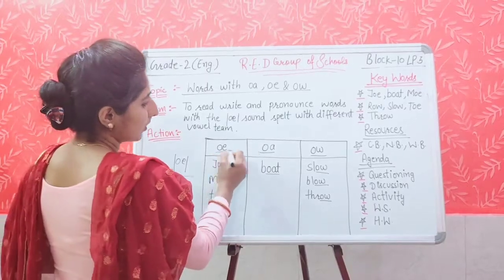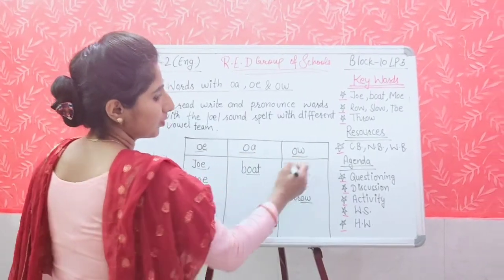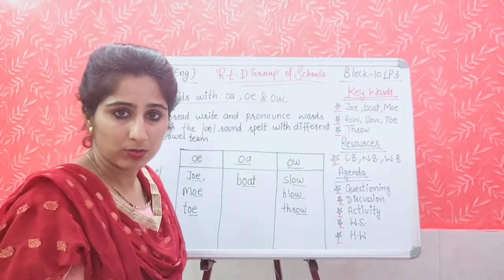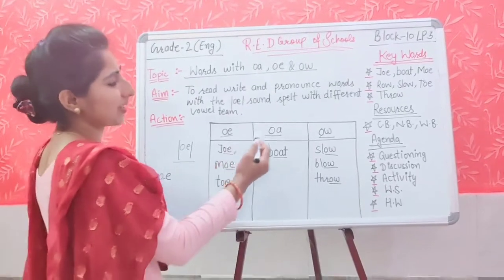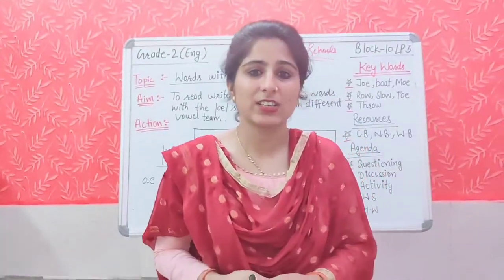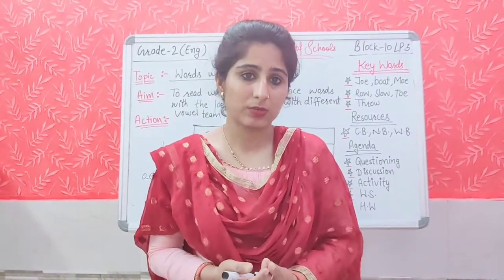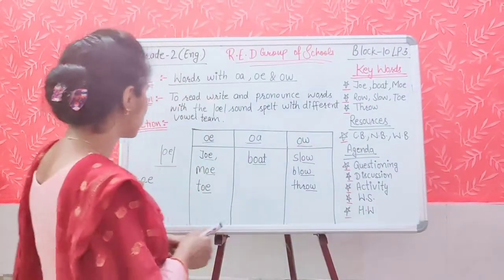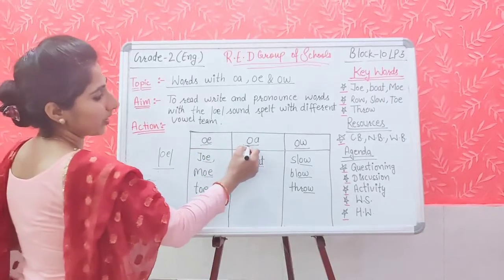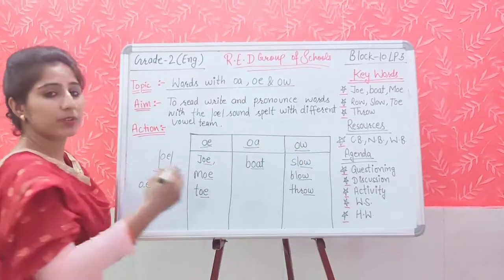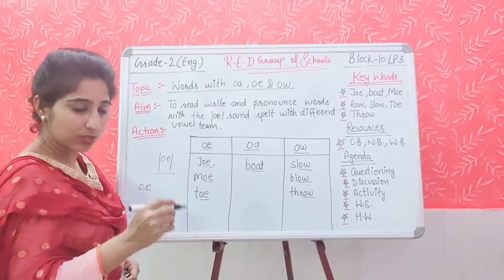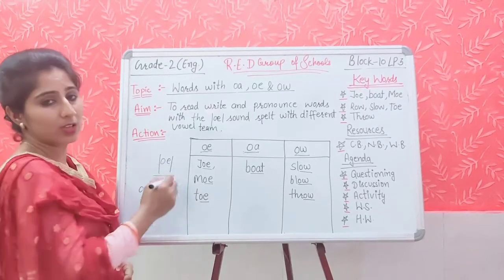The letters OE, OA and OW make one sound. We call them a letter team. In a letter team, two letters work together to make one sound. Means we are using two letter teams OE, OA, OW, but we are getting one sound only. What is that sound? O sound.